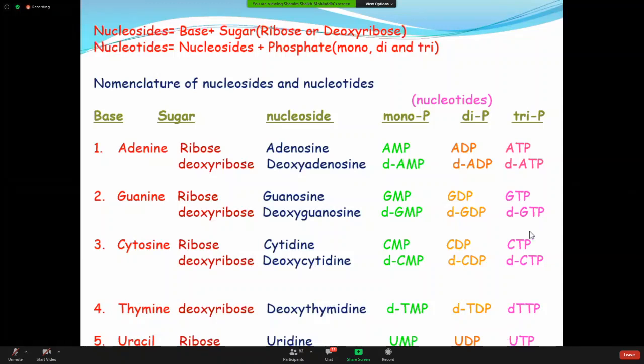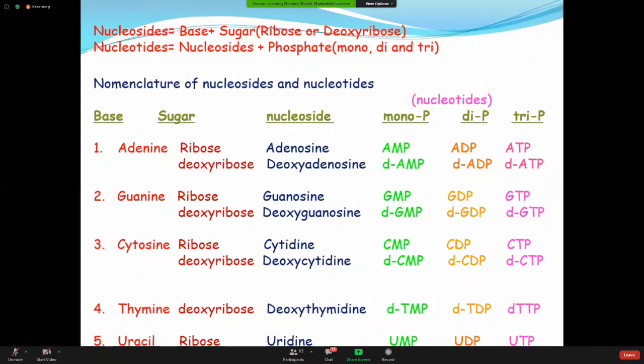So you can get varieties of nucleoside according to the name of the bases and the name of the sugar, and varieties of nucleotide according to the name of the bases, the sugar, and also the number of phosphates. Like in AMP, you are getting only one molecule of phosphate. In ADP, 2 molecules of phosphate. In ATP, 3 molecules of phosphate.